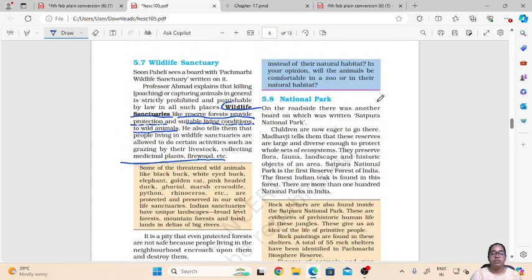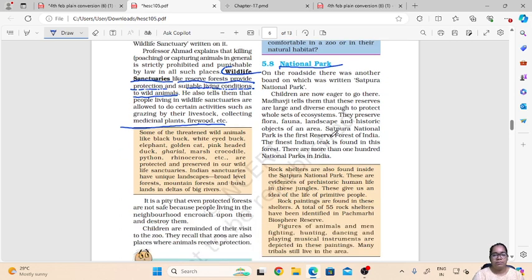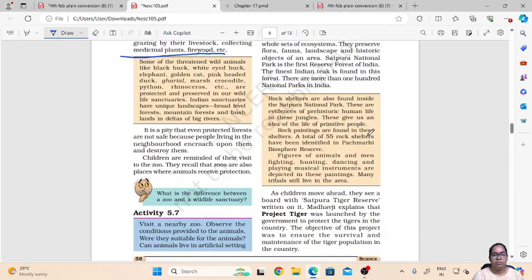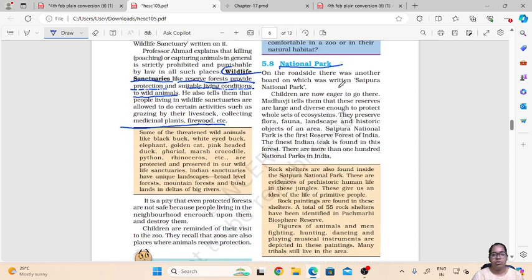Now let's move to the third type of protected areas, that is national park. What do you mean by a national park? National parks are basically reserves of a large area of land, with a large and diverse enough protected set of ecosystems.